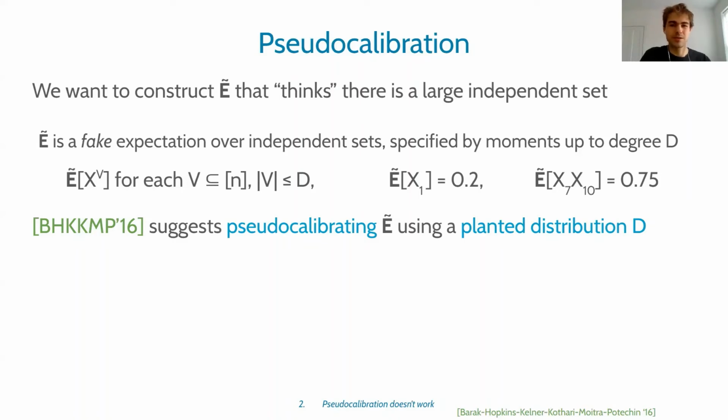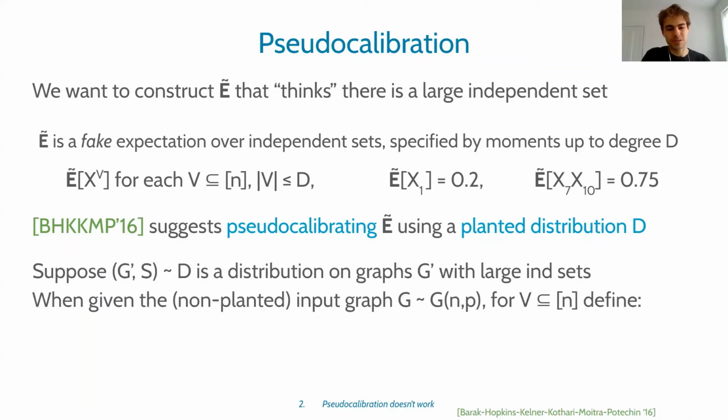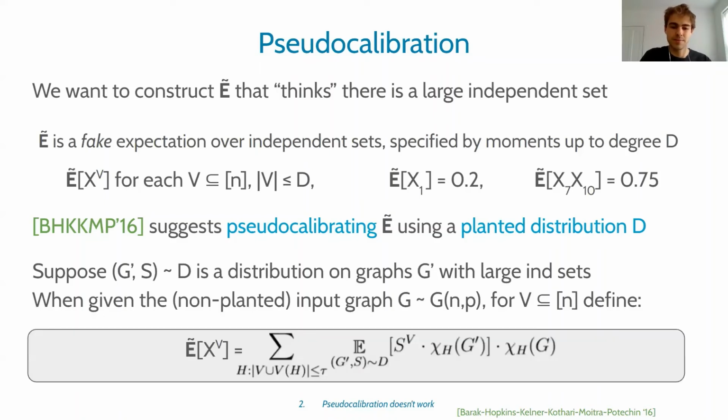What this basically means is we copy the Fourier coefficients of the planted distribution. And here's the exact formula. Suppose that D is a planted distribution, say with a G prime and S, then we define the Fourier coefficient of H to just be the matching Fourier coefficient of the planted distribution. It's depicted in this formula here.